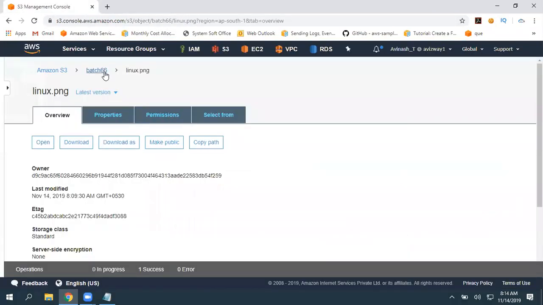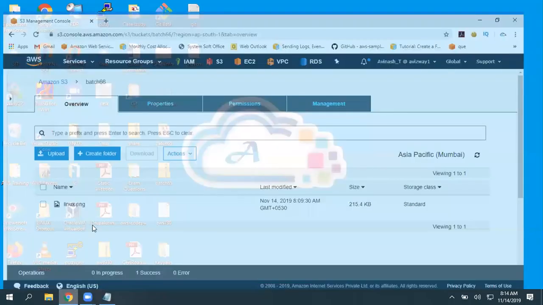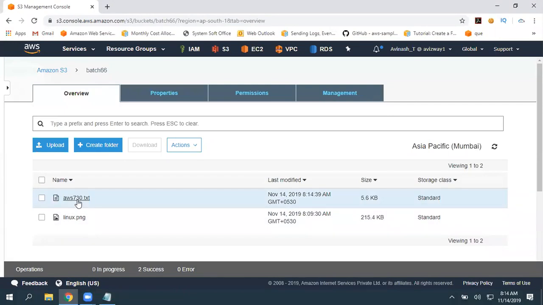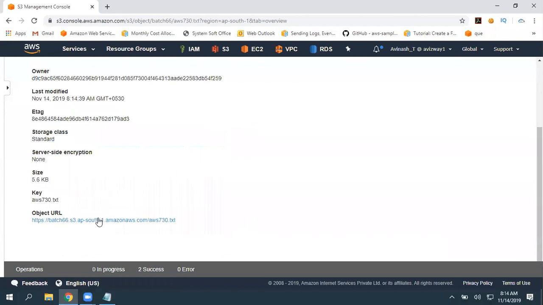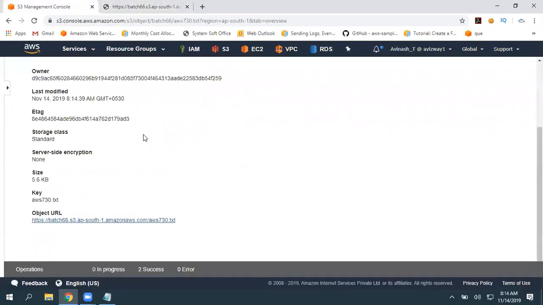So far I've been updating aws730.txt, so I'm going to upload that to my S3 bucket. Upload, here is the object aws730.txt. By default, again, you cannot access this. I need to make it public.